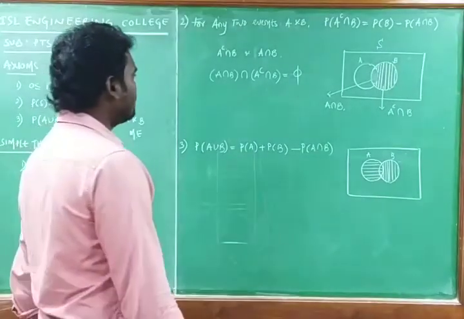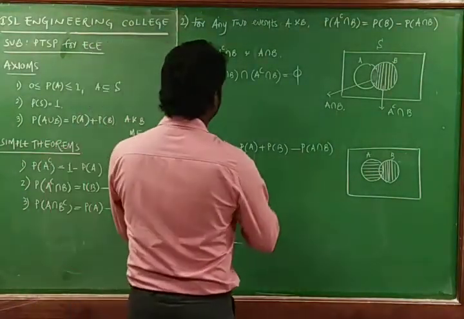So I am going with probability of A. Then I am going with these two statements.